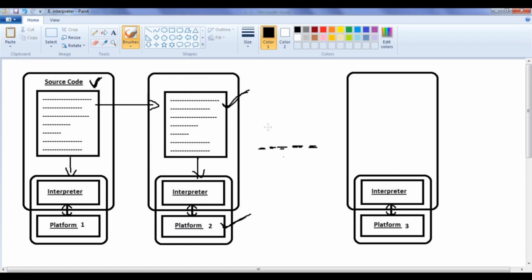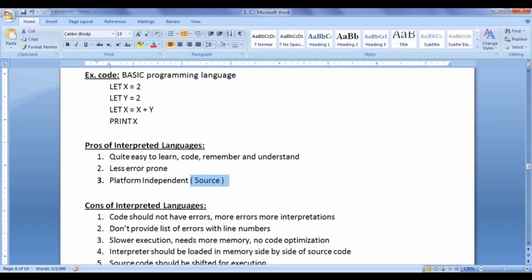Whereas assembly level languages, you know that, right? In assembly level languages we have seen that we have to readjust the code with respect to the platform. Here the programmer need not worry about that. He just needs to write the source code once and give it to the interpreter available on the platform, and the interpreter will take care of how to convert that high level language code to the machine code based on the platform, and it executes that.